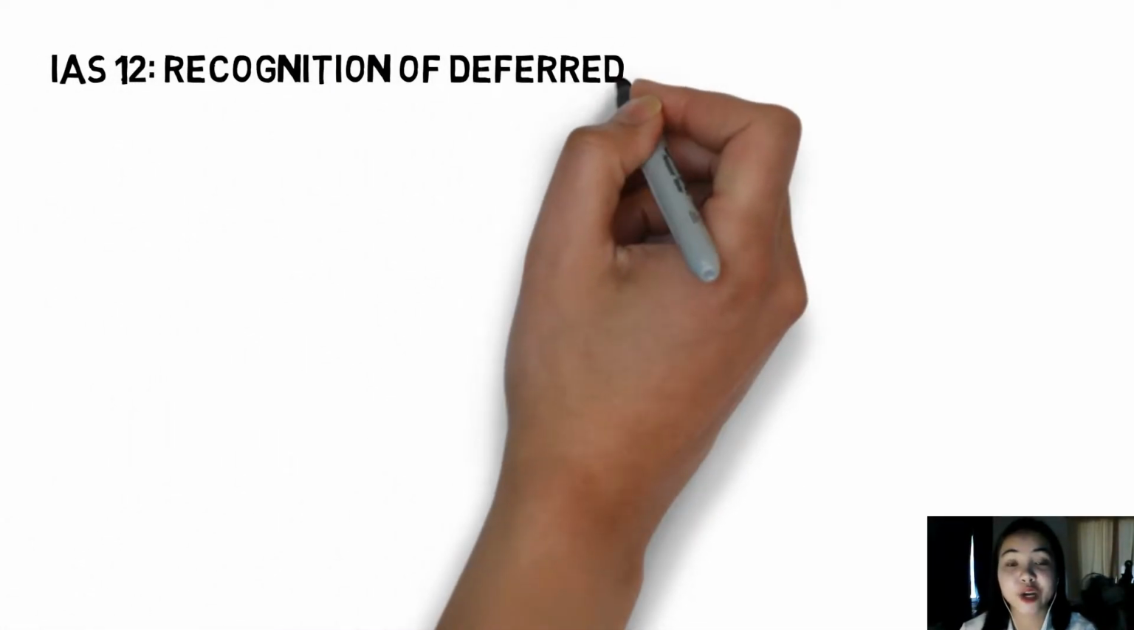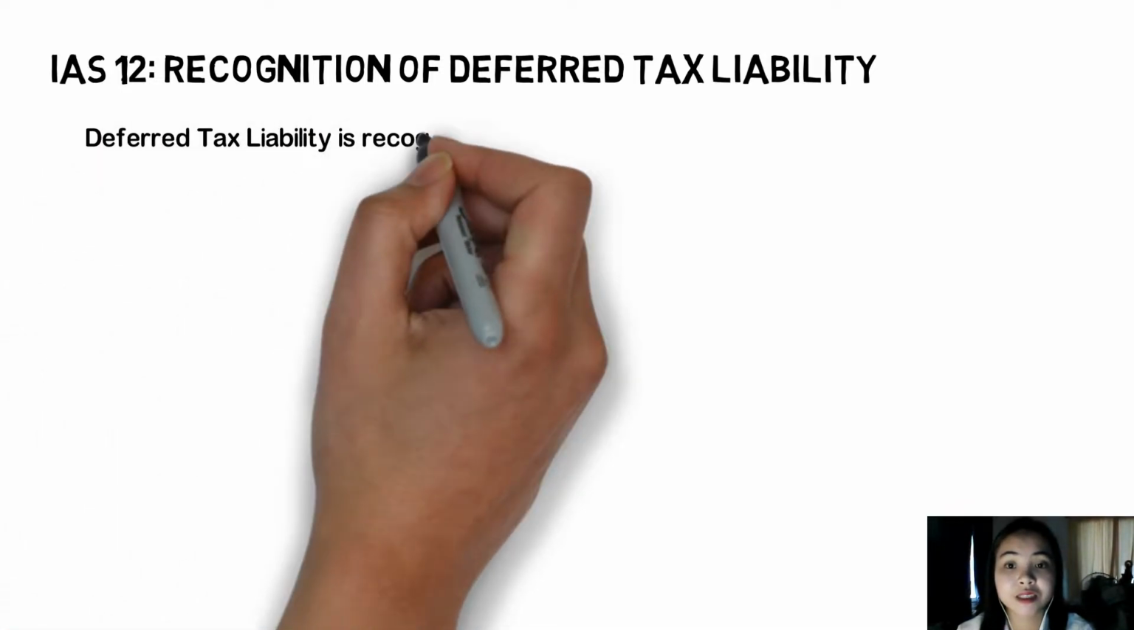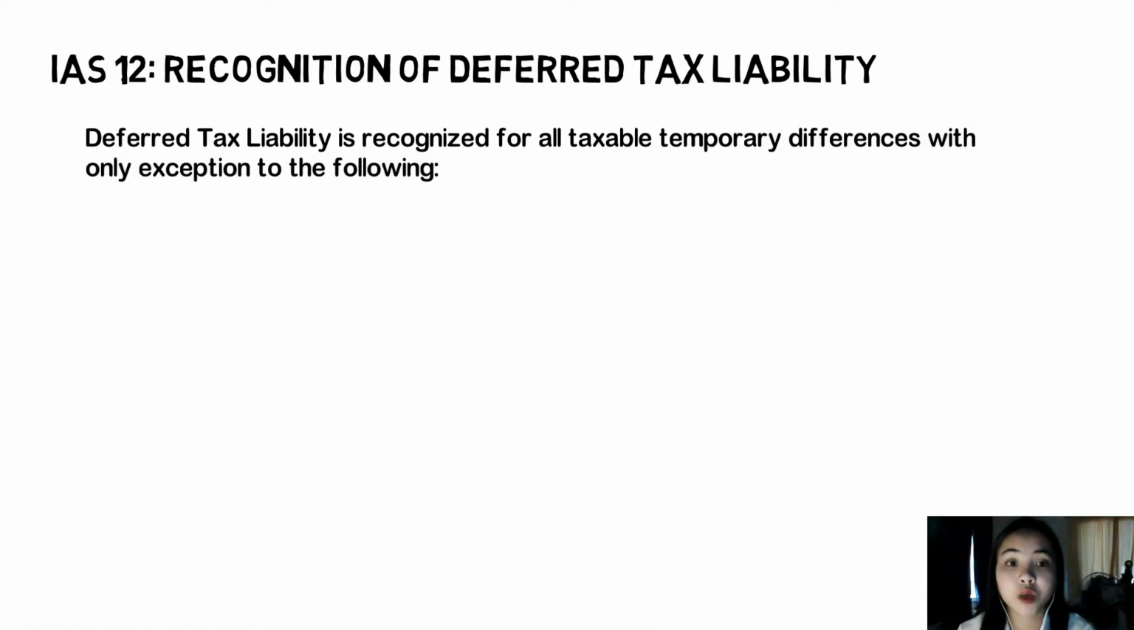Now we have the recognition of deferred tax liabilities. As defined in IAS 12, these are the amounts of income taxes payable in future periods in respect of the taxable temporary differences. The general principle underlying it is that it is recognized for all taxable temporary differences, with the only exception to the